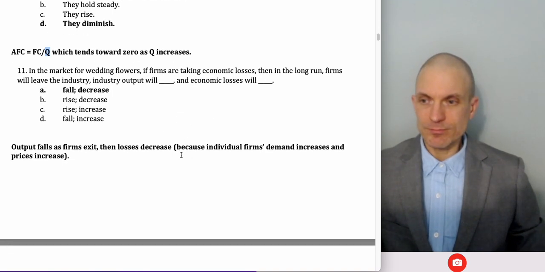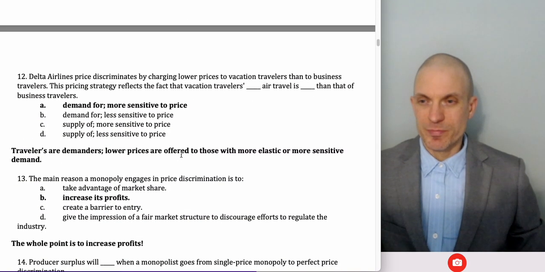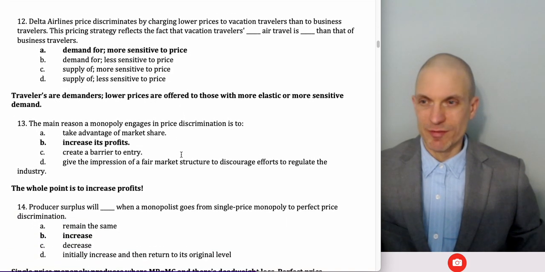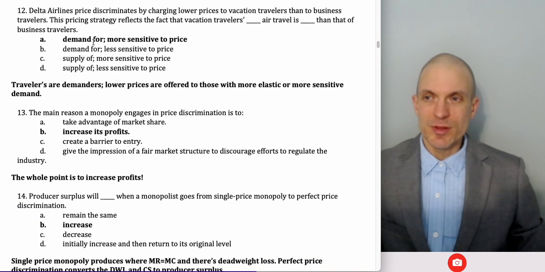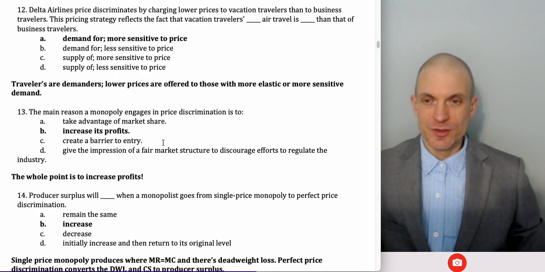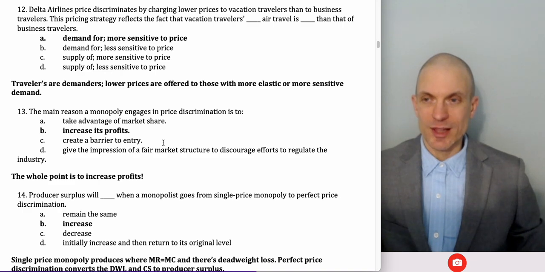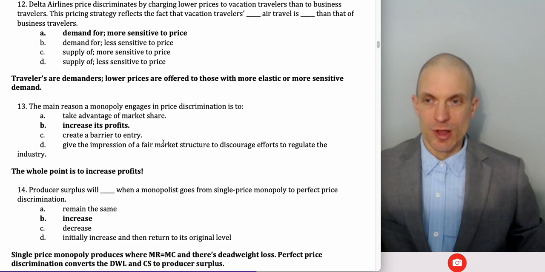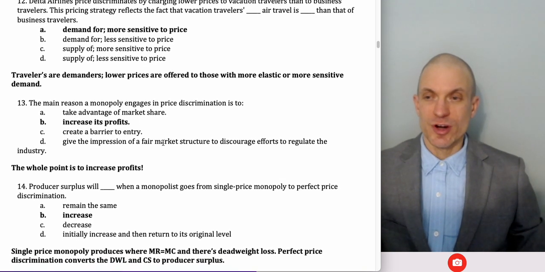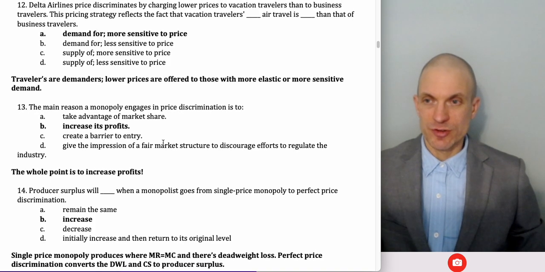Okay, so Delta Airlines price discriminates by charging lower prices to vacation travelers than business travelers. We'd say probably vacation travelers are more price sensitive, so their demand is more sensitive. The travelers are demanders, not suppliers, and their demand is more sensitive to price changes. The idea is you give the discount to whatever is the more elastic group, the side with the smaller willingness to pay, and you charge a price premium with price discrimination to the side of the market with more inelastic demand or with higher willingness to pay.